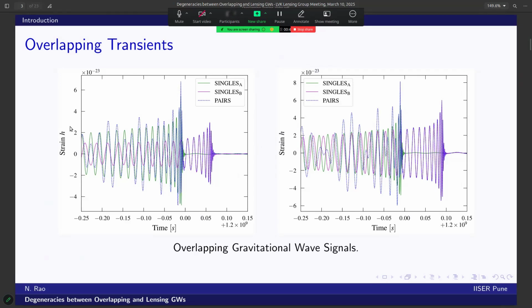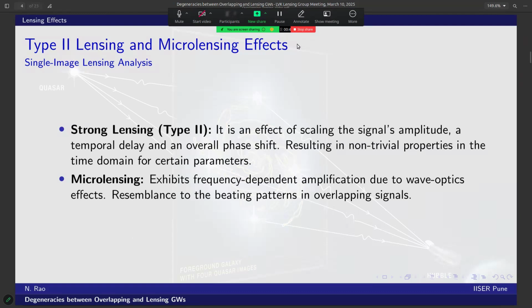On the left of the slide, you can see a scenario where a very loud signal dominates the entire overlapping strain represented by the dotted signals, whereas on the right is a situation where these two signals are of comparable strength, and this leads to a much more complex overlap, leading to some beating patterns that we observe here. The overlapping pattern that we discussed closely resembles the single image lensing analysis frequently studied by you, the experts.